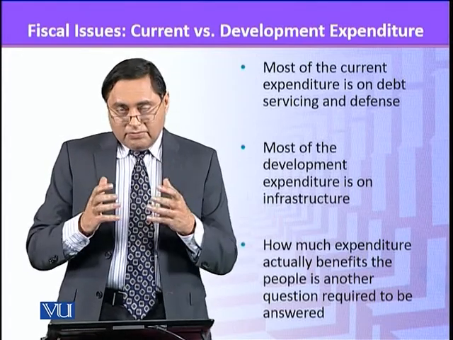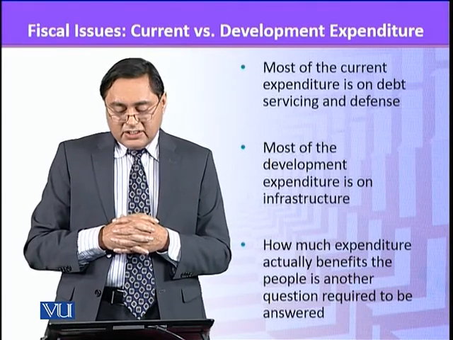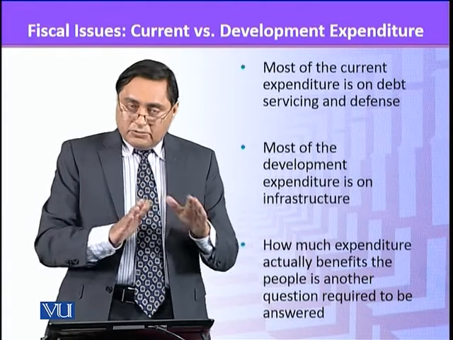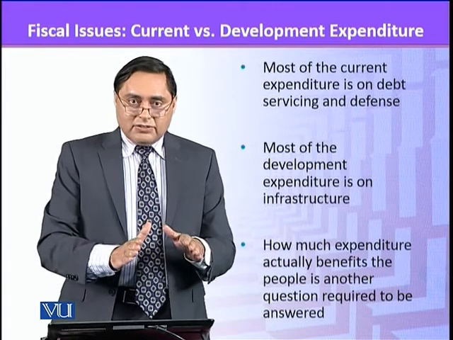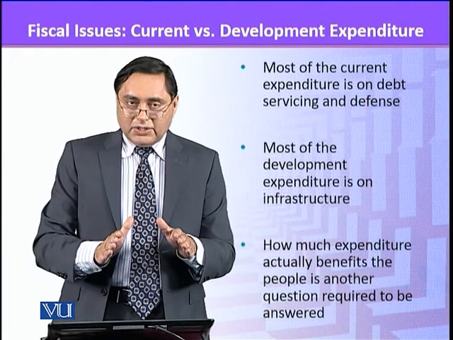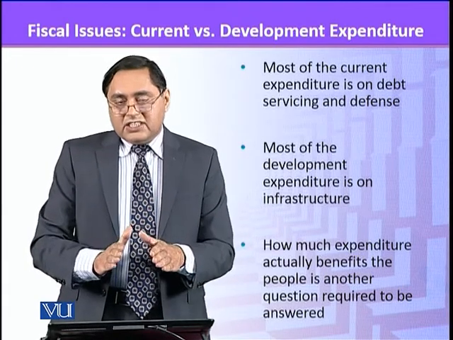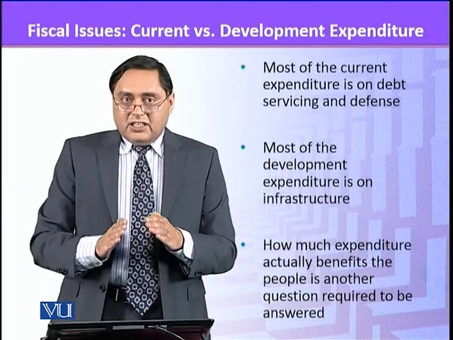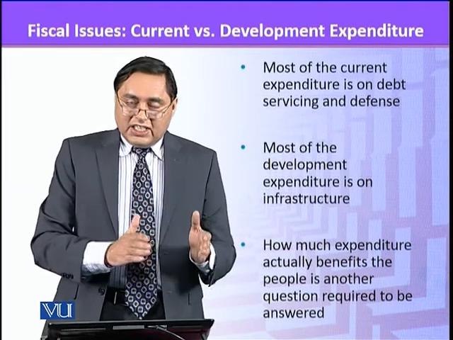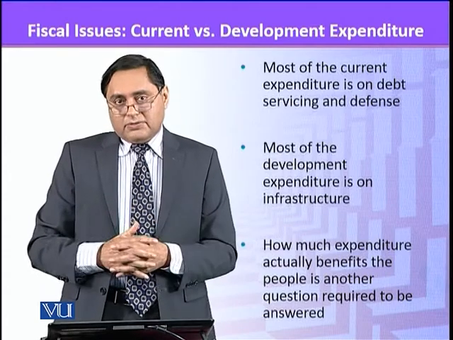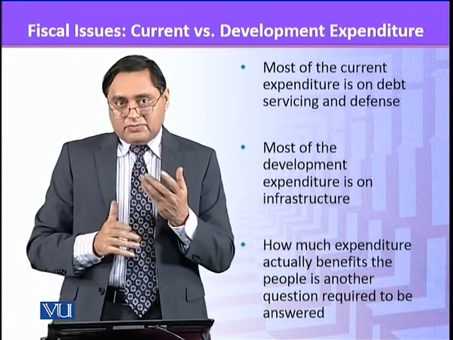Now, what we have to decide is how much of these expenditures actually reach the people. Yes, the government spends 500 billion or 120 billion or 1000 billion on a certain area, but because of corruption and slippages and other problems, much of that money does not actually reach or help the people. This is another story which we can think of.